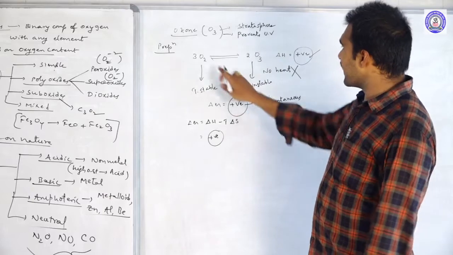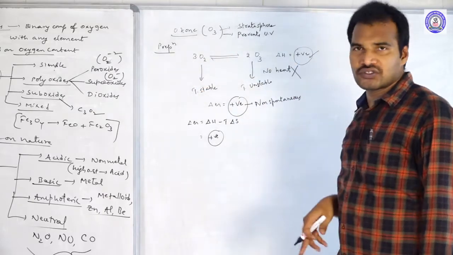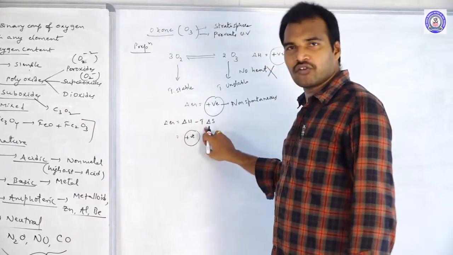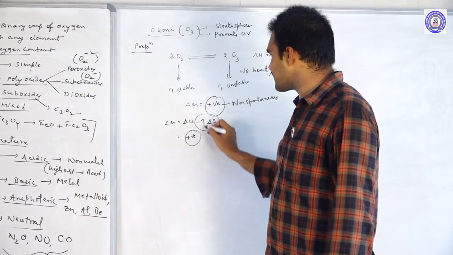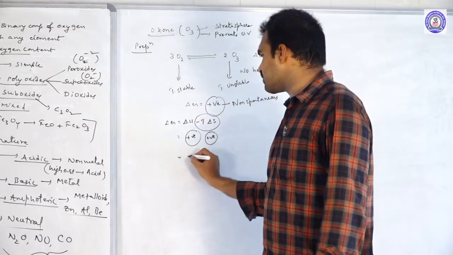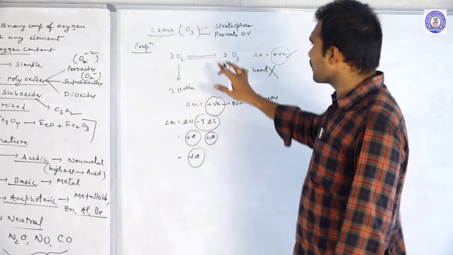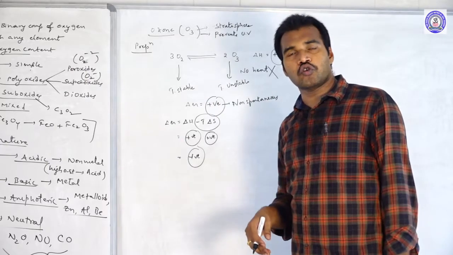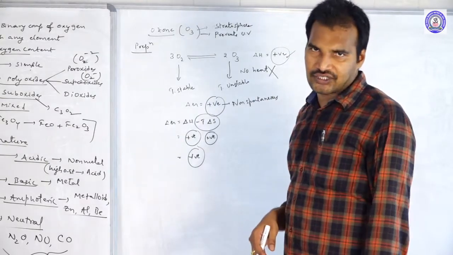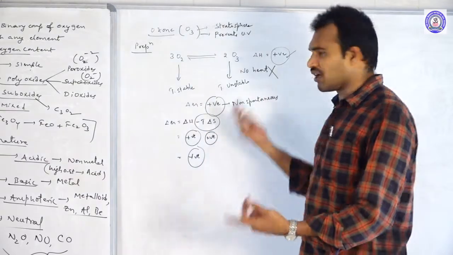And del S value: 3 moles are giving 2 moles, that means the number of moles is decreasing. Del S value is negative. Negative into negative, positive. So minus T delta S value is what? Positive. So both the terms are positive. The overall value is also positive. So the above conversion of O2 to O3 is a non-spontaneous reaction. But supplying the heat is not favorable.